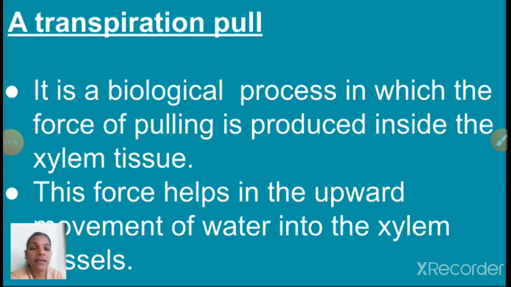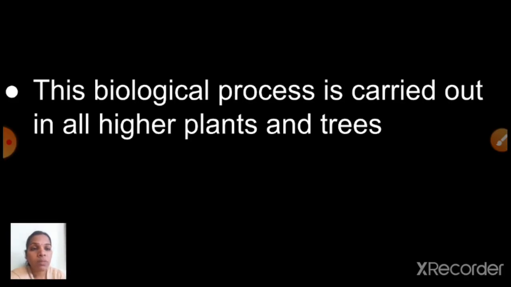So children, see here, the next one is transpiration pull. What is meant by transpiration pull? It is a biological process in which a pulling force is produced inside the xylem tissue. This force helps in the upward movement of water in the xylem vessels. So always that water will move from down to up. This biological process is carried out in all higher plants and trees.